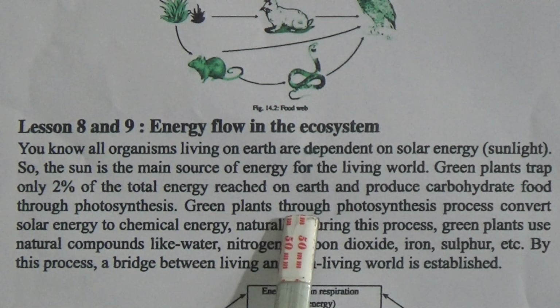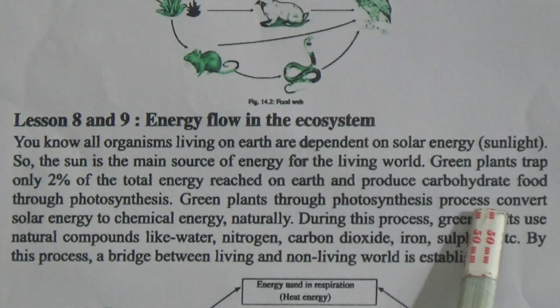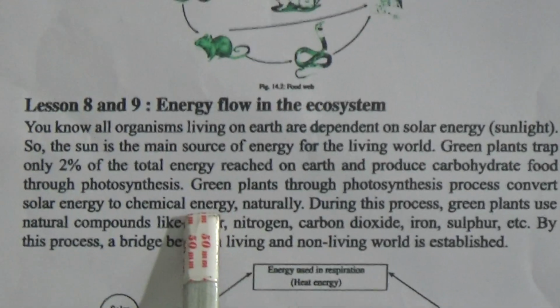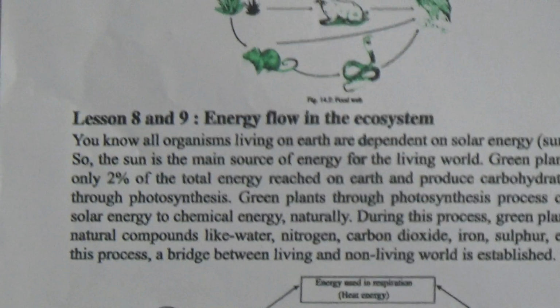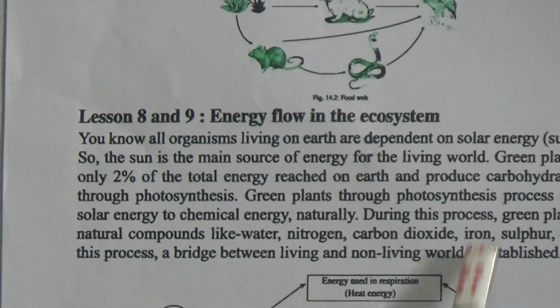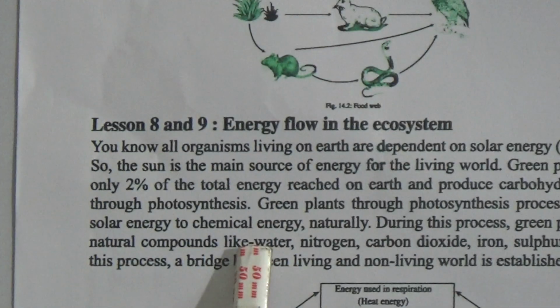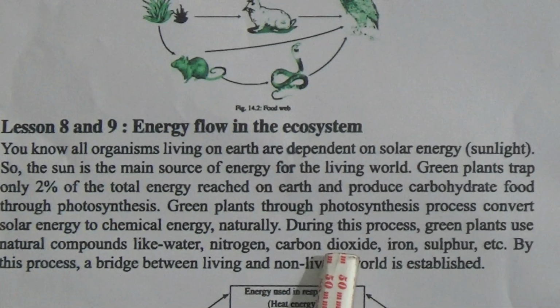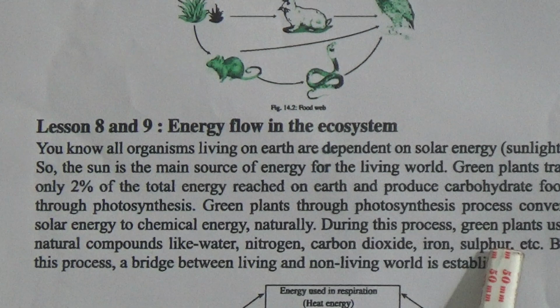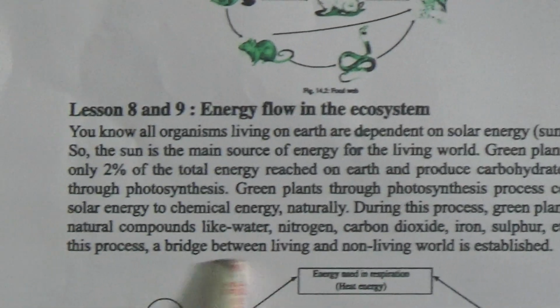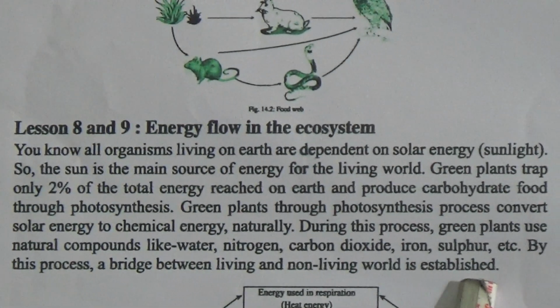Green plants through photosynthesis convert solar energy to chemical energy. During this process, green plants use natural compounds like water, nitrogen, carbon dioxide, iron, sulfur, etc. By this process, a bridge between living and non-living world is established.